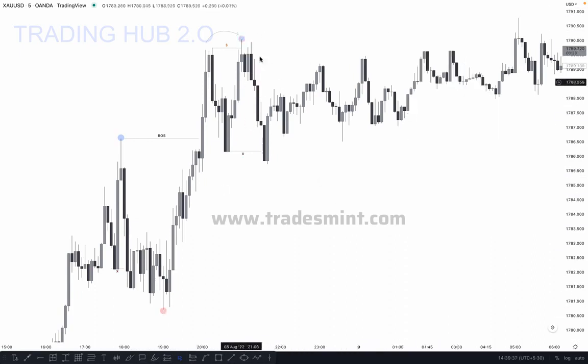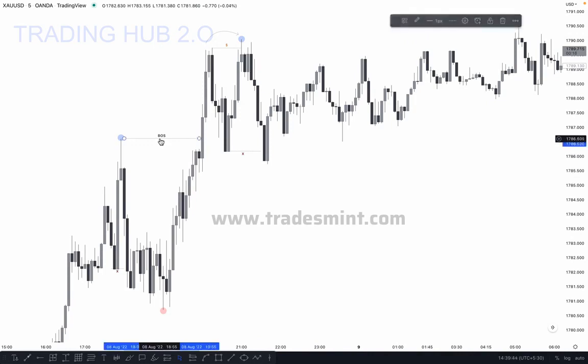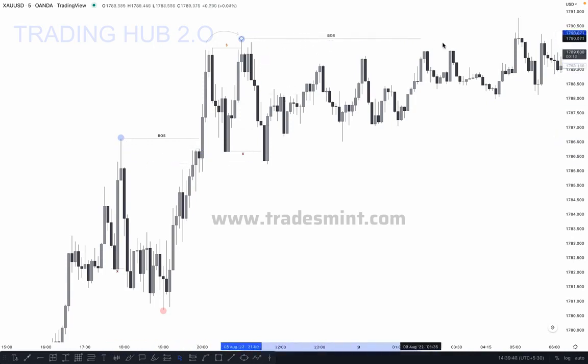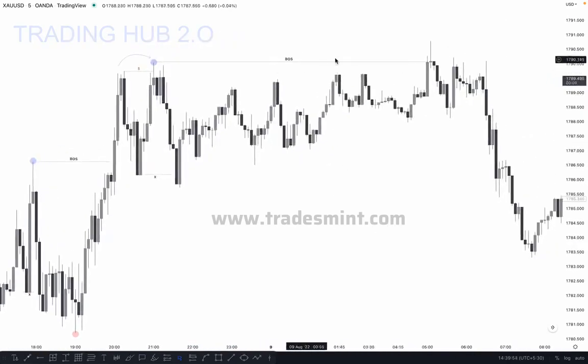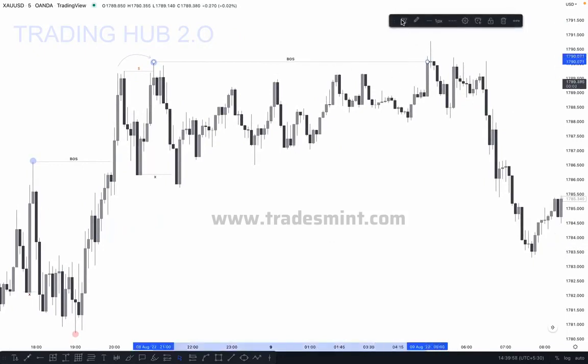So this is our confirmed high after taking out the inducement, and to mark our next break of structure, price must break this high and close above it. Correct. So what happened here? As you can see, the market broke this structure but did not close above it, it just swept the liquidity. So what is this?